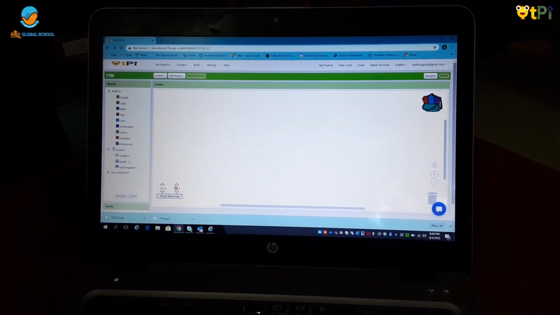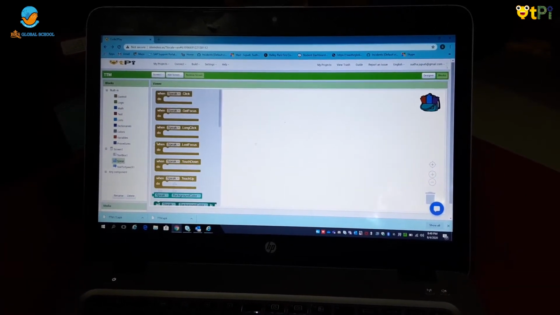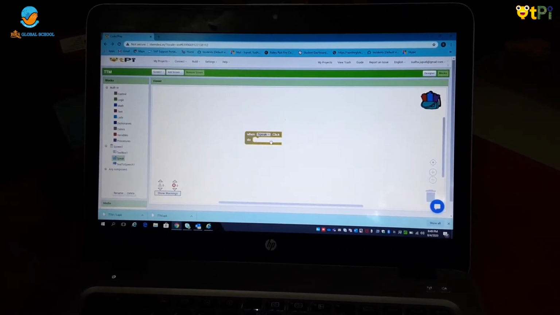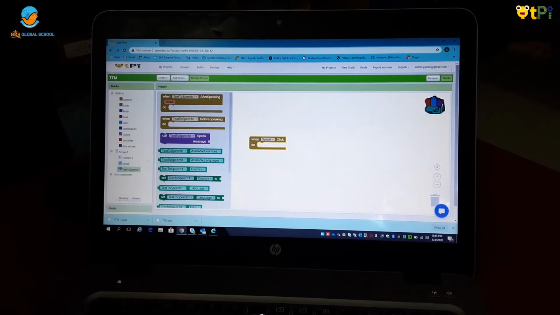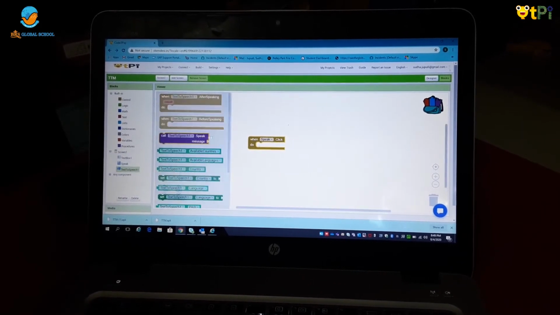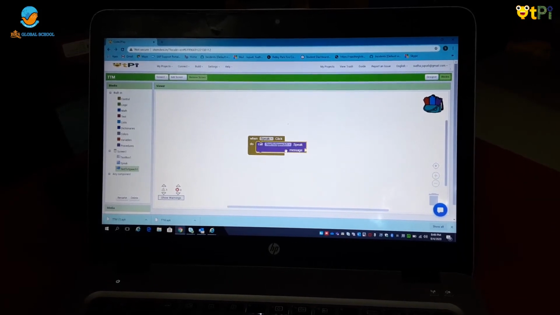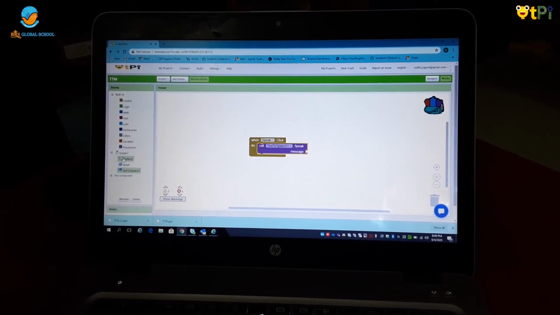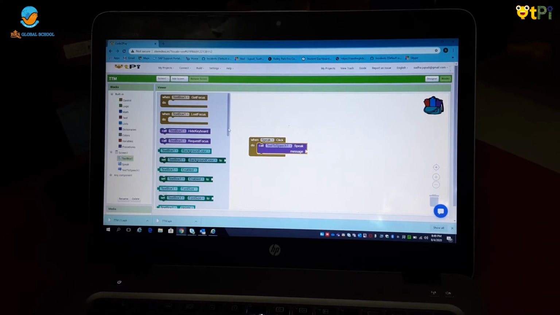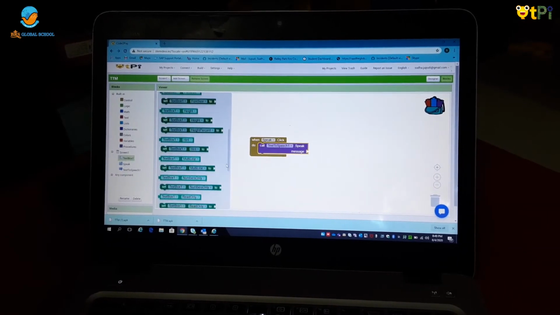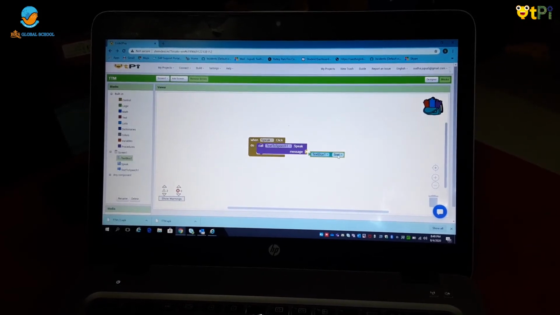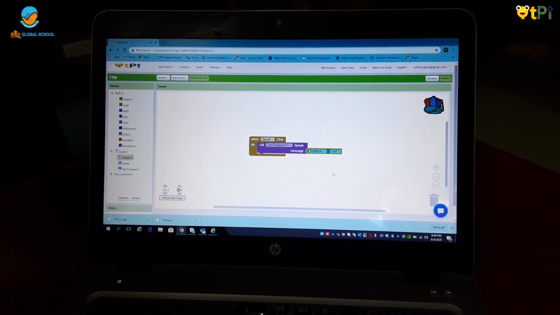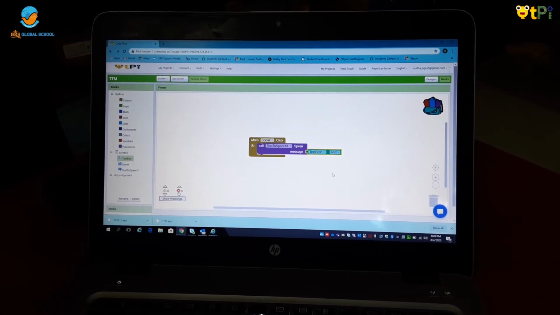So first we have to click on Speak. Now add this block. Now let's go to text to speech and add this block. Now let's go to text box and add text box text. This one. Now we have finished our programming for Talk to Me.